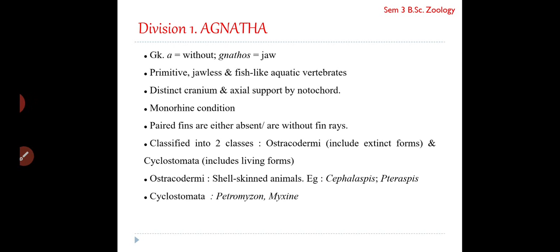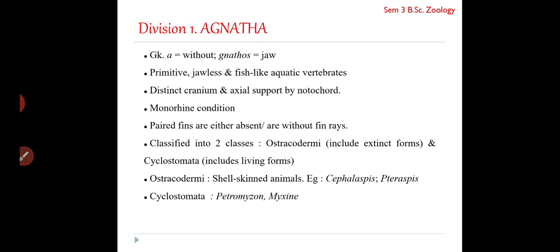So here the condition is slightly more primitive. Locomotion is by way of fins, but they needn't always be present, and when present, they are not supported by fin rays. When we move into fishes, we can see that the fins are supported by fin rays, but fin rays are absent in the case of Agnatha. They are grouped into two classes, Ostracodermy and Cyclostomata.